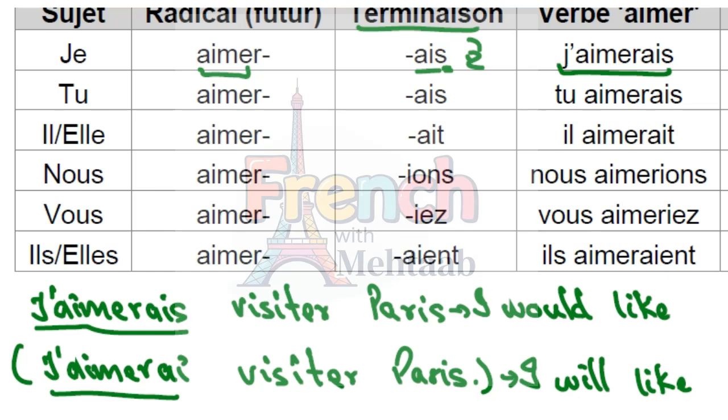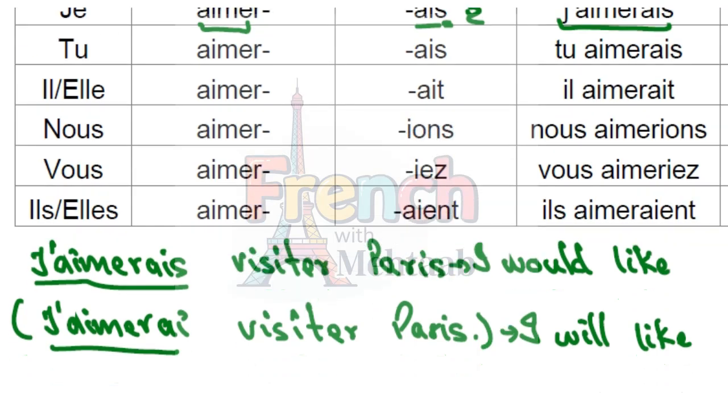Okay, now take the second sentence, with tu. We have taken the radical of the verb and we add the termination of the imparfait. It would become tu aimerais. Again, AIS is pronounced as A, and the ending S is silent. We would say tu aimerais. Let's say apprendre le français.